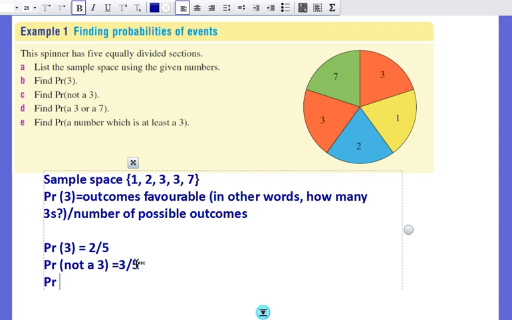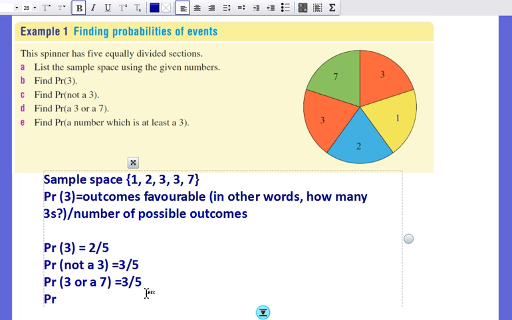Let's have a look at the probability of a 3 or a 7. Now, if I look at my event space, I could get a 3, that's favourable because I'm looking for a 3 or a 7. I could get a 7, that's favourable too, or I could get the other 3. So there are 3 different ways that I can get a 3 or a 7. So 3 over 5 is that probability.